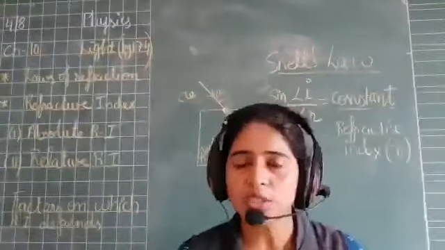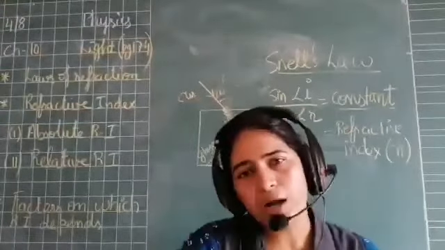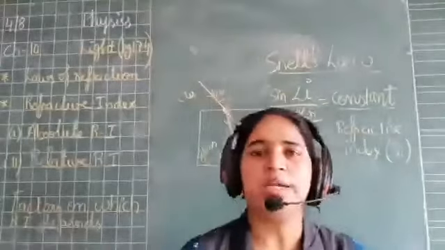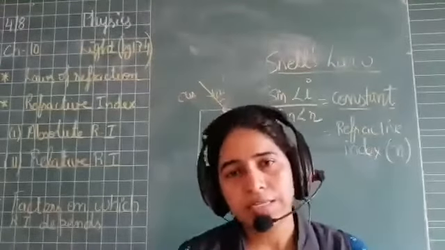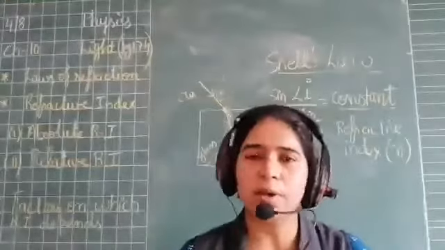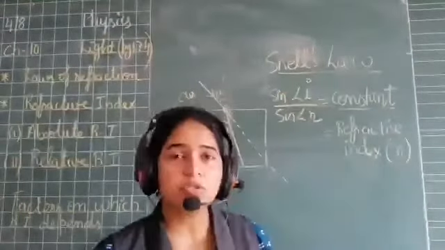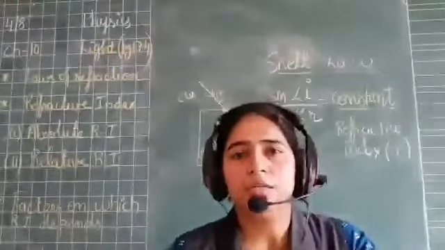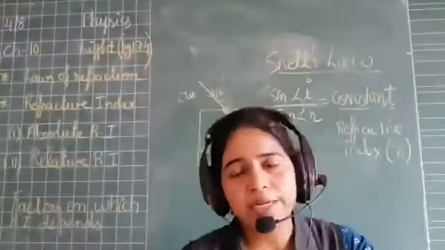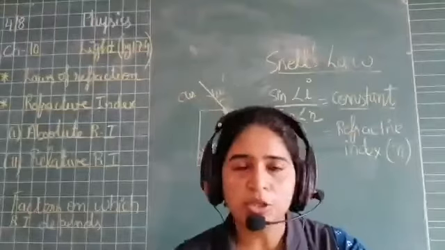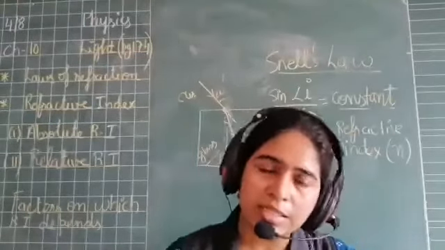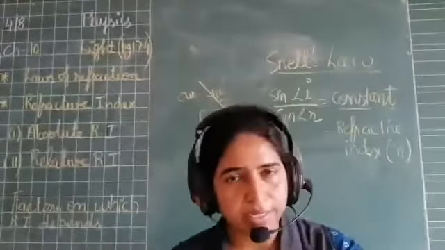How much will it bend? That extent of bending is given by the refractive index. So refractive index gives you the extent by which the bending of the light ray is going to occur.